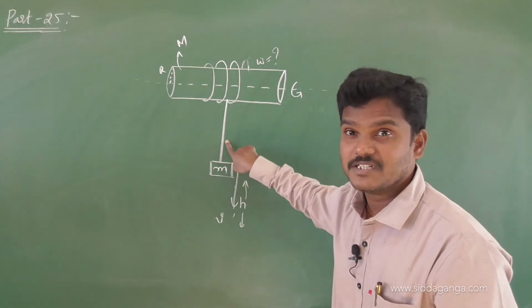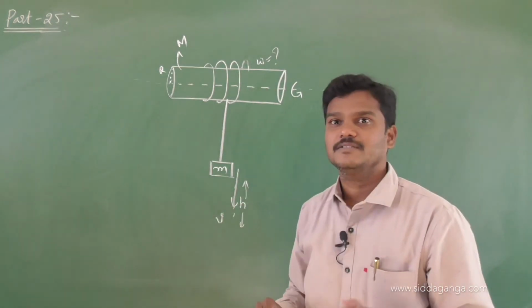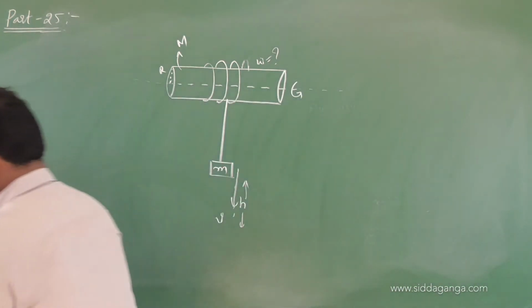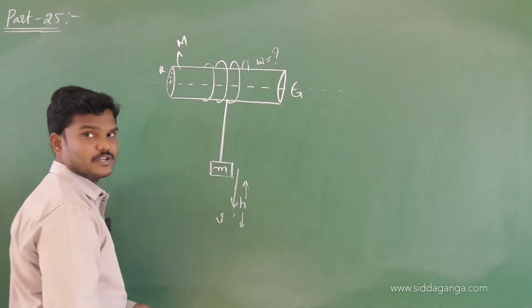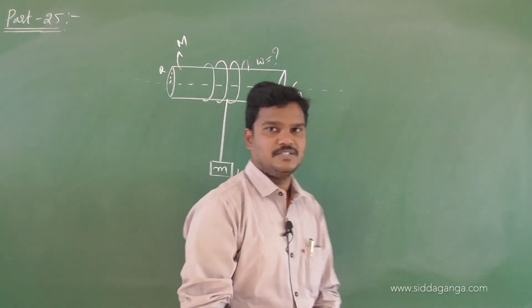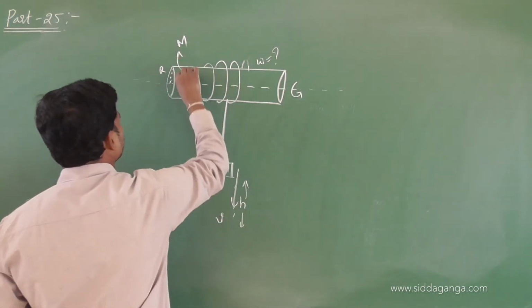What is the tension in the string, and what is the angular speed of rotation of the cylinder? Okay. So nothing is given means cylinder, nothing but what? Solid cylinder. If nothing otherwise, they will mention hollow cylinder. Right now this is a solid cylinder. So nothing is given means you keep in mind that it is solid.